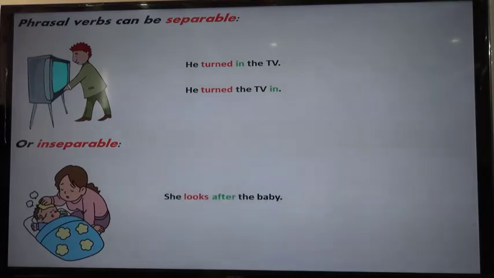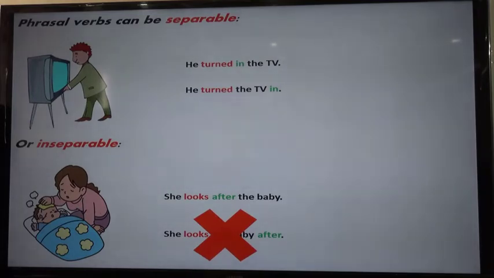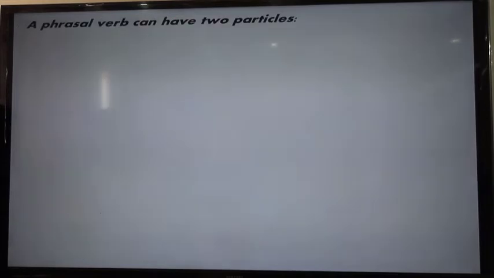She looks after the baby. She is taking care of her baby. But here, she looks the baby after. No, it has no meaning here. So it's inseparable, as you see. So some phrasal verbs are separable and others are not. We need only to practice to see that.